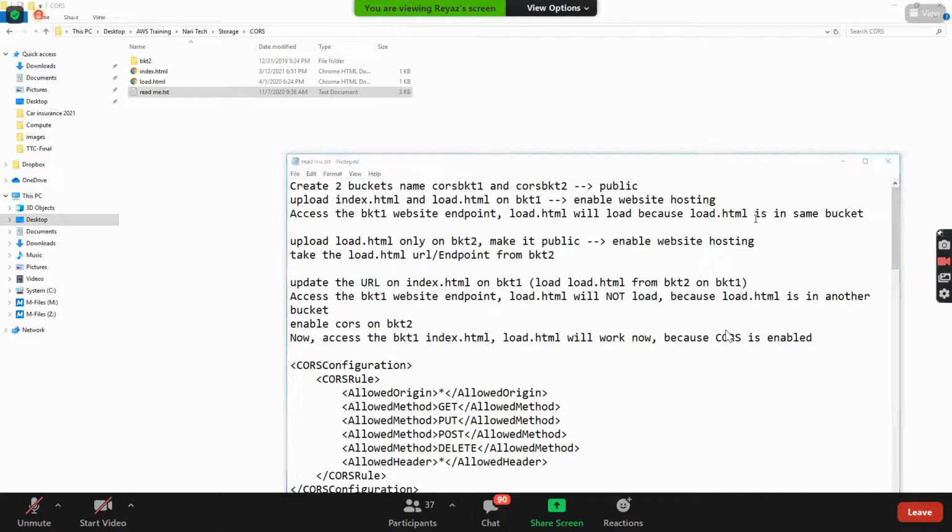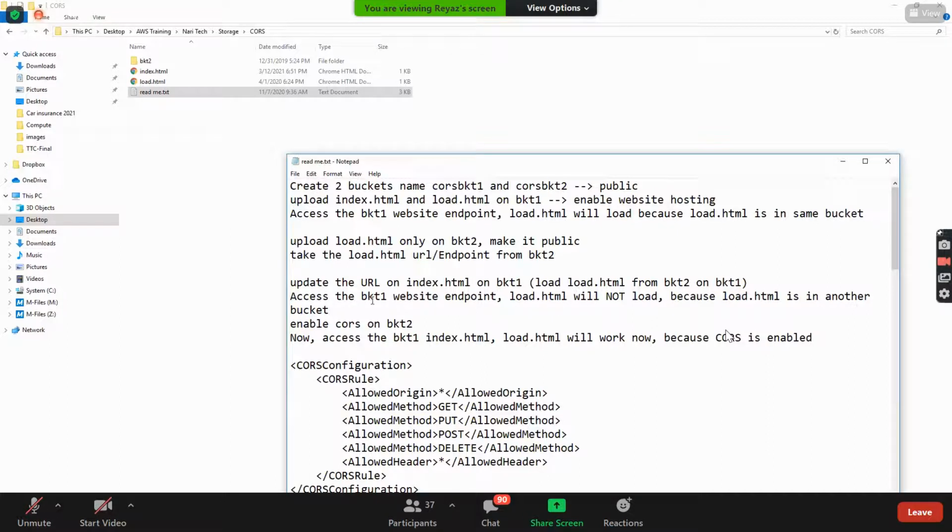And load.html will load because load.html is in the same bucket. Next, upload load.html only to bucket 2 and make it public. Enable website hosting here and take the load.html URL endpoint from bucket 2. Update the URL on index.html in bucket 1, so load.html from bucket 2 is called from bucket 1, guys.